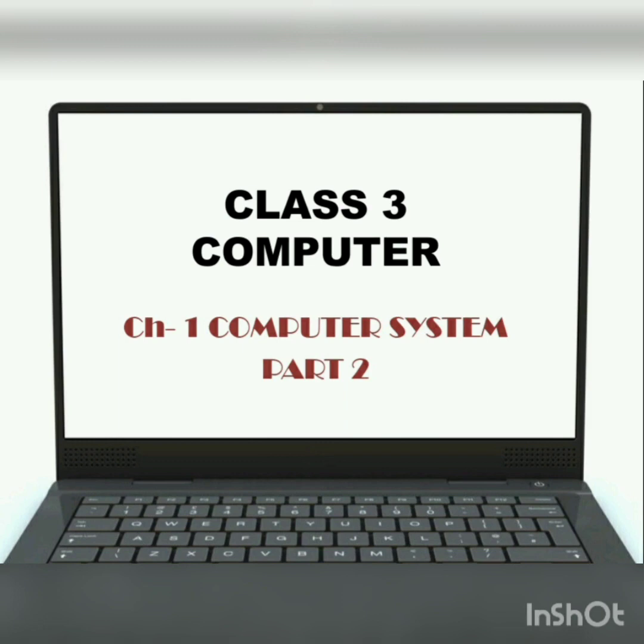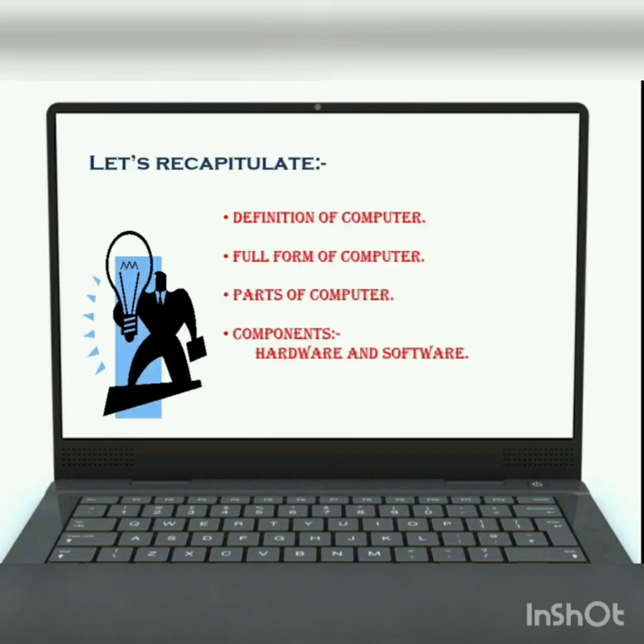Before starting today's topic, let's recapitulate what we have read in the previous class. We started the previous class with the definition of computer. We read a computer is an electronic device which processes data under program control to generate meaningful information. Next, we read the full form of computer.